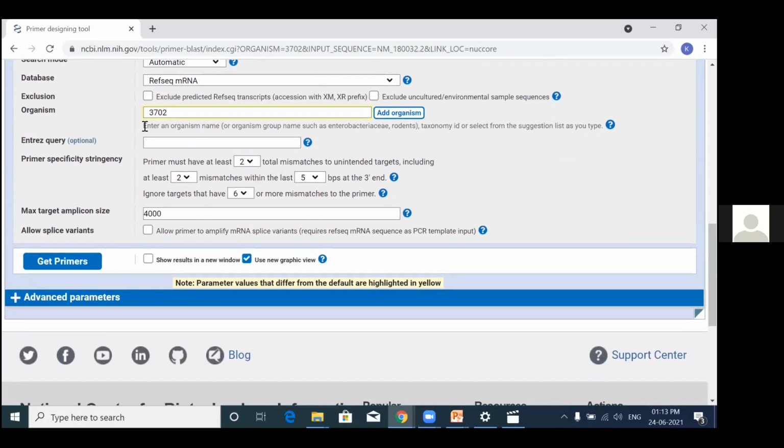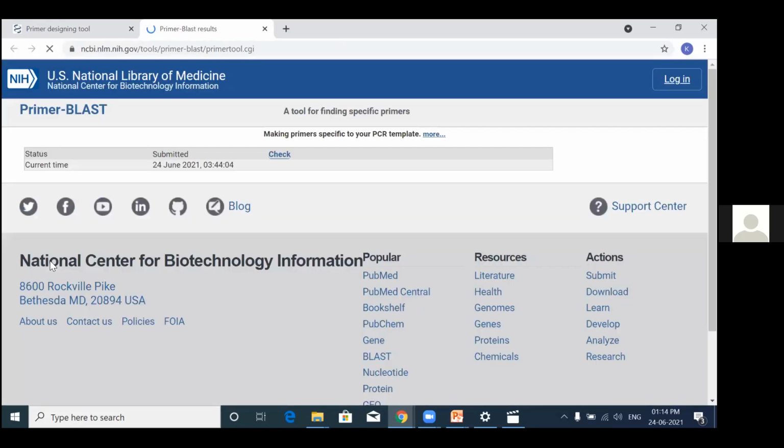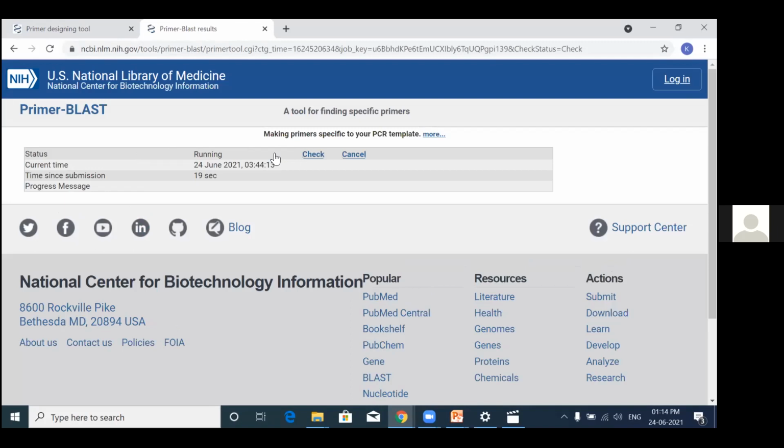All right, so it's looking good for me. I'm just going to show results in a new window and get primers. So click on the check. It says it's running, so you have to wait. It's a very busy suite.